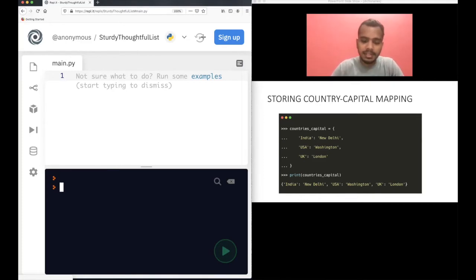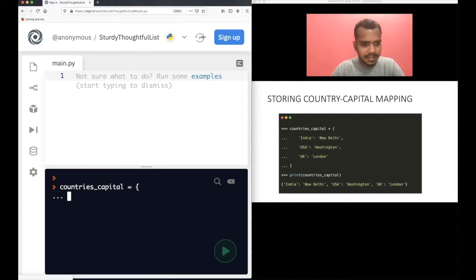Let's say you want to store a country and the capital of that country. Dictionary can be used to store any key-value pair mappings. So let's try this. I will name this variable countries_capital, equal to